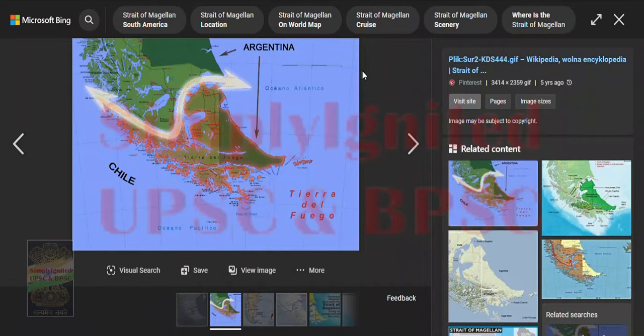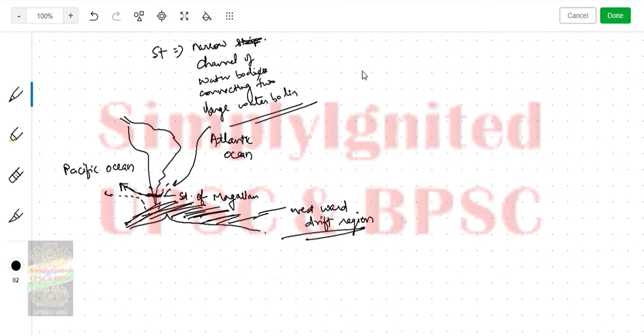Strait of Magellan. You can see on the right side it is the Atlantic Ocean, on the left side it is the Pacific Ocean, and this Strait of Magellan lies entirely in Chile. Okay, now it is clear.